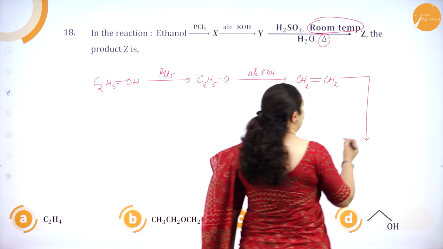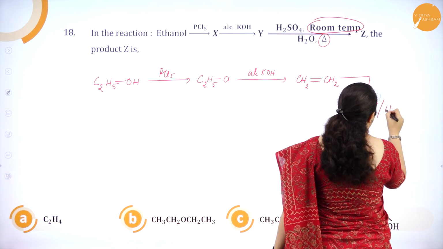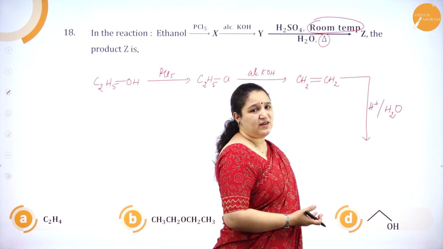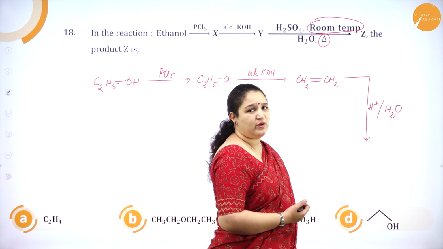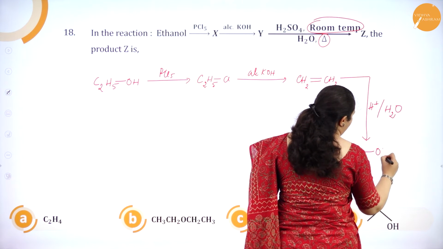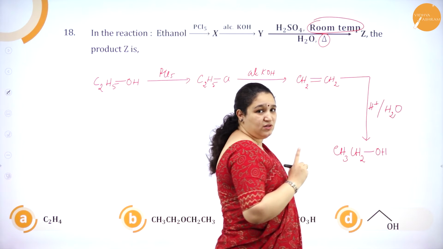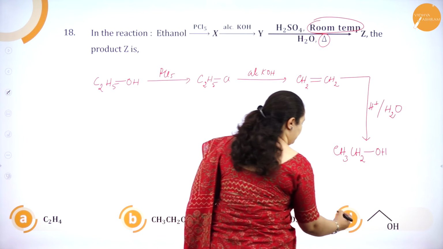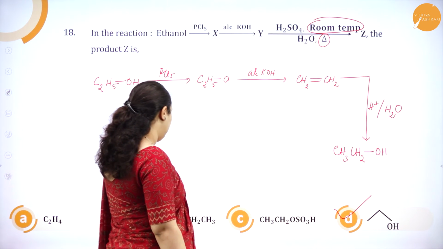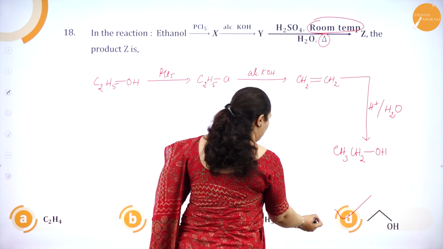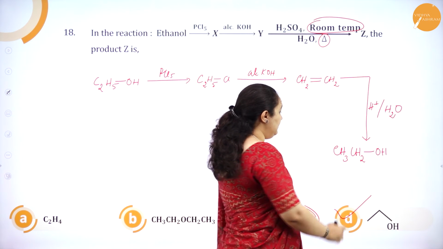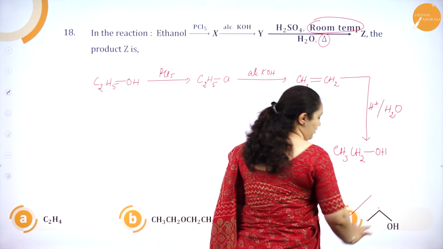Okay, so here it is just acid hydrolysis of ethene. We are learning the full mechanism itself, isn't it? Acid hydrolysis of ethene, what you are going to get? It is ethanol only again. So you will get CH3CH2OH, and the answer should be this one. All the other answers, here they have given ethene, here they have given an ether, and here an acid group is getting added. Only here you are getting an alcohol, CH3CH2OH, correct?